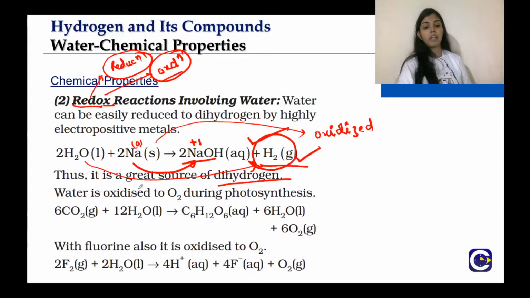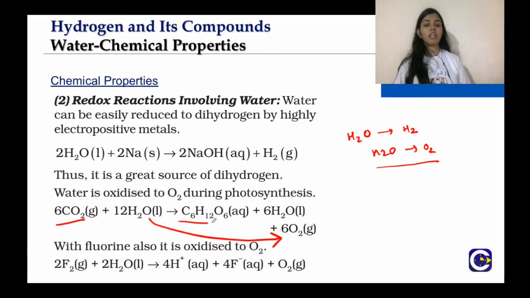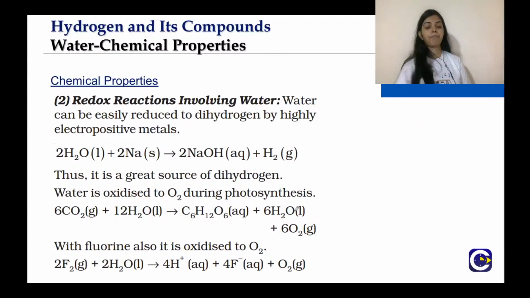Next, water is oxidized to O2 during photosynthesis. That means if you reduce water, you will gain hydrogen. If you oxidize water, you will gain oxygen. This you have to remember. So H2O will be converted into O2 and CO2 will be converted into C6H12O6 plus H2O. In the reaction of photosynthesis, H2O is being converted into oxygen gas, that means it is being oxidized to oxygen gas.